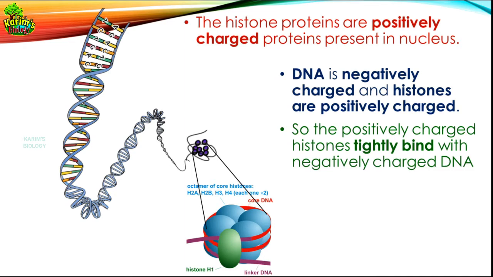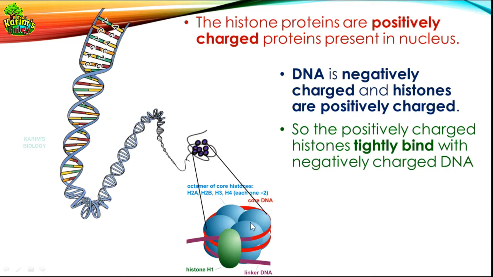They have strong attraction forces. That is why the DNA will tightly wind around these histone proteins, because DNA is negatively charged and histone proteins are positively charged. So because of this strong affinity between the two, the DNA tightly winds around these histone proteins and forms a strong bead-like structure.